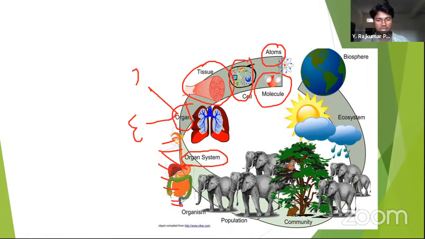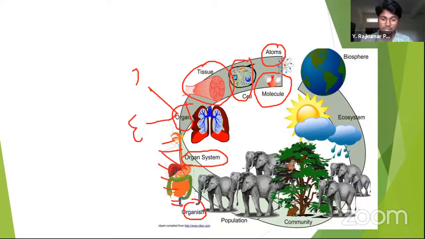You might have understood now that an organ system is made up of different organs. Organ systems make up an organism. What is meant by this? Organism means nothing but a living creature. A human being is also one of the organisms. All animals, an animal also you can take as an example of an organism.